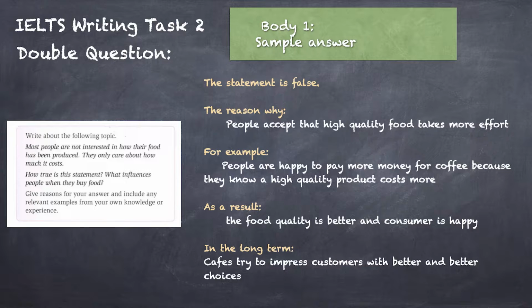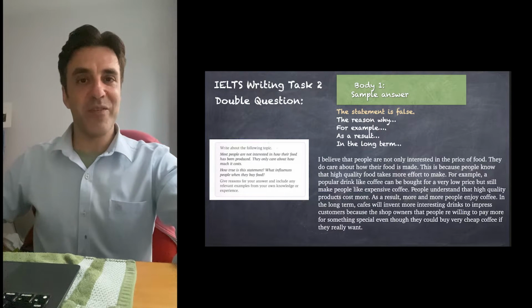And for example, people are happy to pay more money for coffee because they know a high quality product costs more. And as a result, the food quality is better and the consumers are happier. In other words, people are willing to pay more money, and in the long term, cafes try to impress customers with better and better choices. And so a sample paragraph might look like this.